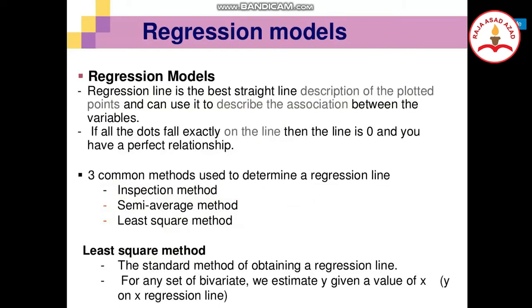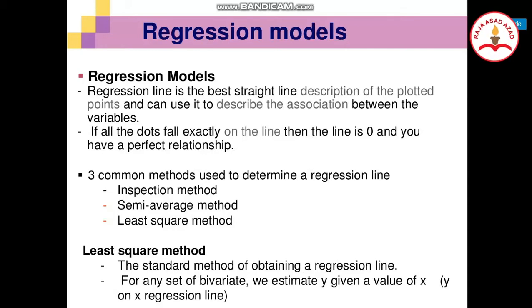A regression line is the best straight line description of the plotted points, and you can use it to describe the association between the variables. If all the dots fall exactly on the line, the error is zero and you have a perfect relationship between two variables.